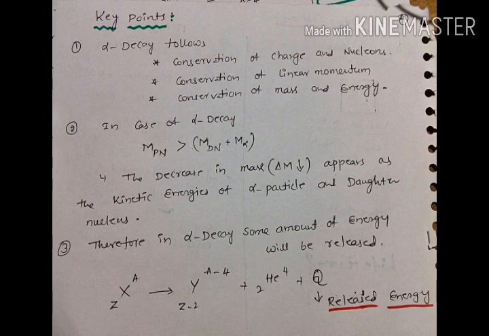The decrease in mass appears as the kinetic energies of the alpha particle and daughter nucleus. That means initially the parent nucleus is at rest. After decay, the daughter nucleus and alpha particle have some amount of energy. Therefore, in alpha decay, some amount of energy will be released. Now we have to calculate the energy released in alpha decay.